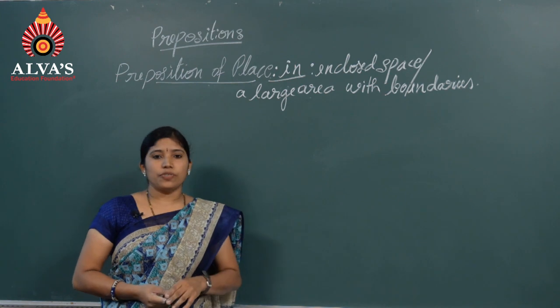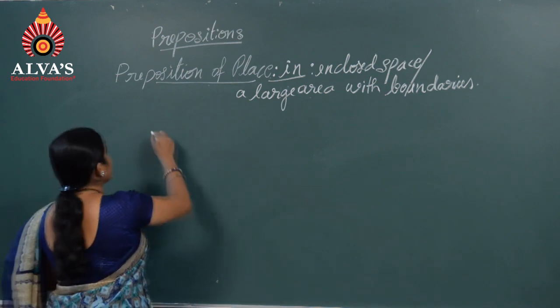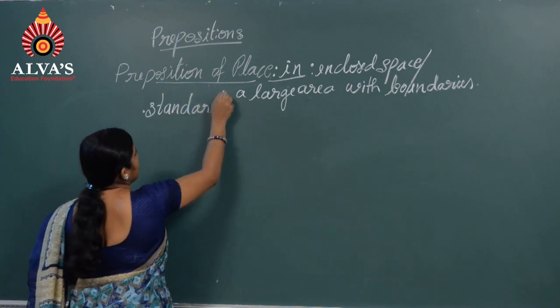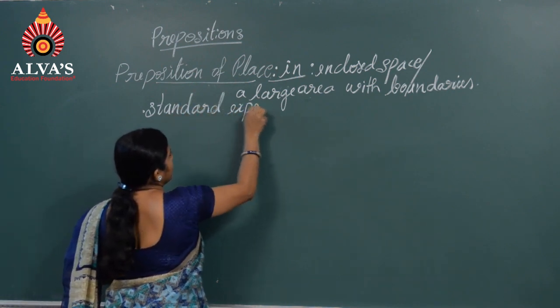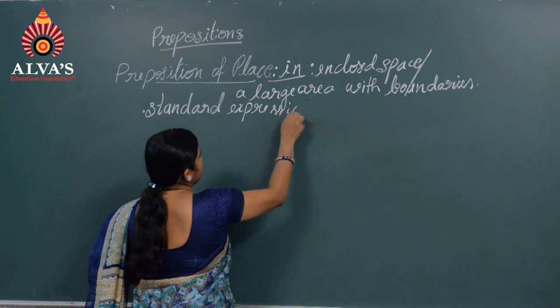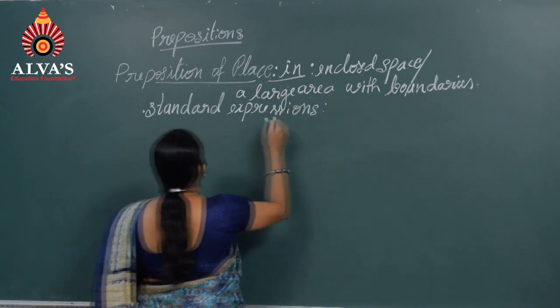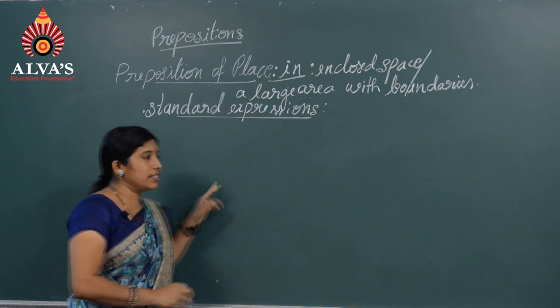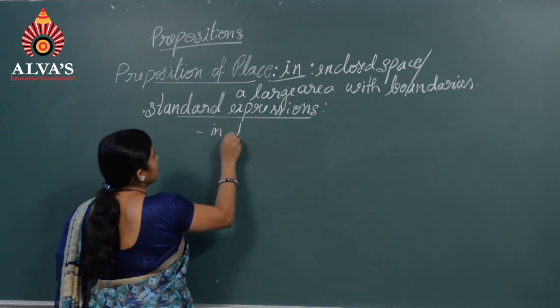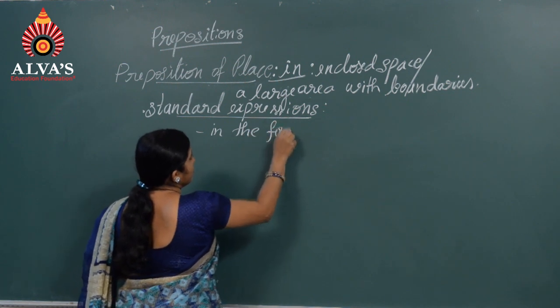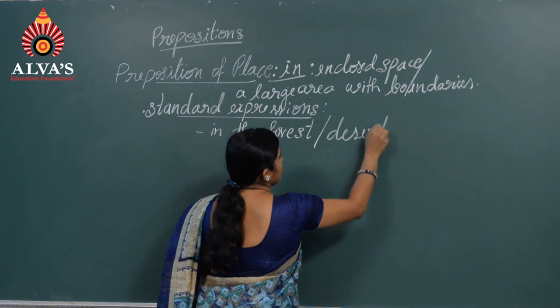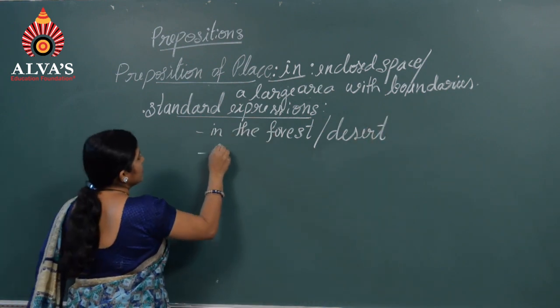In is also used for standard expressions. In the forest, in the desert, in prison.